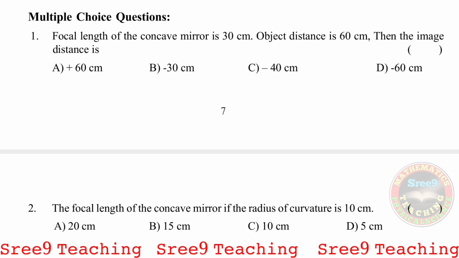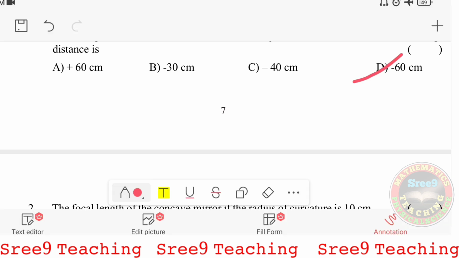First, the focal length of a concave mirror is 30 centimeters and the object distance is 60 centimeters. Then the image distance is? Here the focal length is P to F, 30, and the radius of curvature will be 30 plus 30, 60. It means the object is placed at C, 60, so the image also forms at 60. Hence the image distance is minus 60. Be careful, in the case of a concave mirror all the values are negative. Hence the answer is D, minus 60 centimeters.